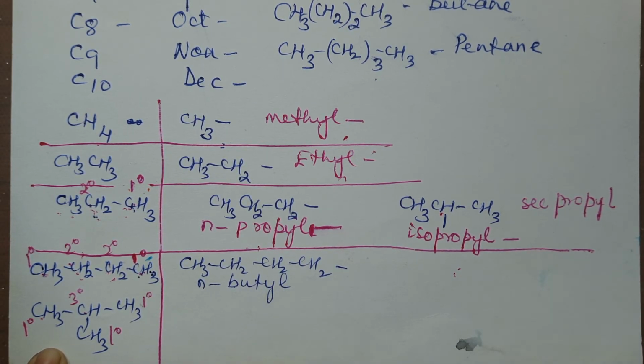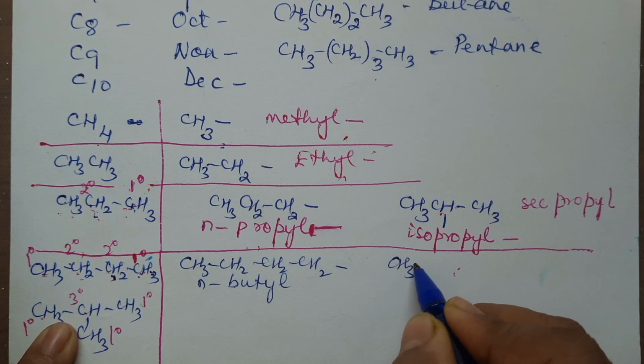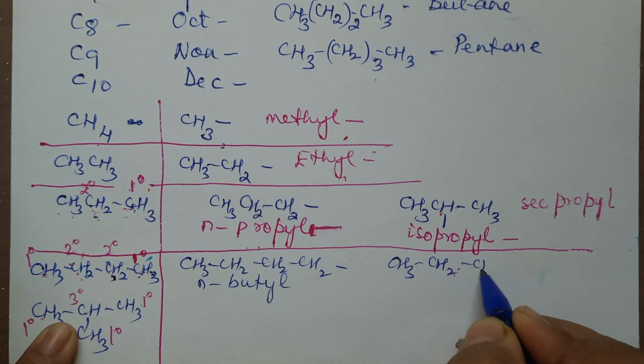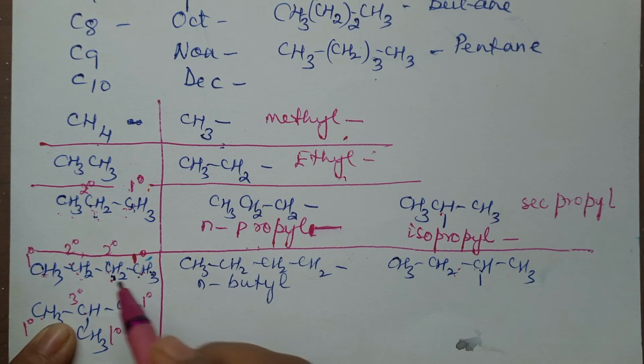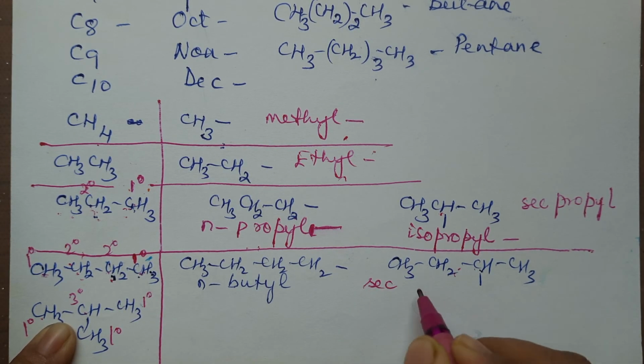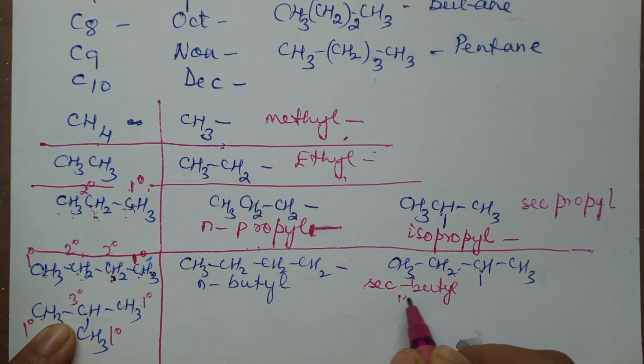N stands for normal. If I remove hydrogen from a secondary carbon atom, I will get CH3, CH2, CH, CH3 and this. This is specifically secondary because it is removed from a secondary carbon atom, so this is called secondary butyl. This is not iso. From butyl onward, iso and secondary are different.